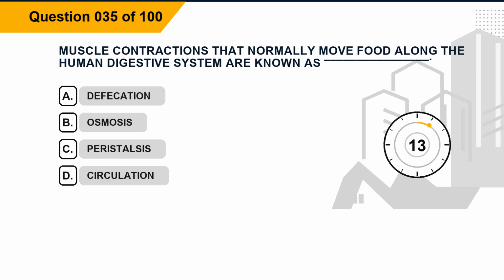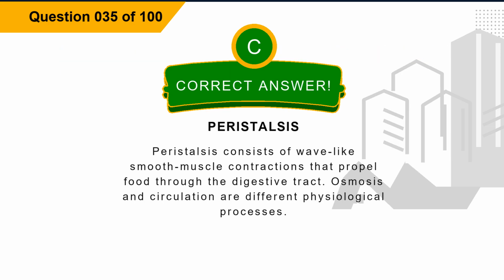Question 35. Muscle contractions that normally move food along the human digestive system are known as blank. Option A, defecation. Option B, osmosis. Option C, peristalsis. Option D, circulation. The correct answer is option C, peristalsis. Explanation. Peristalsis consists of wave-like smooth muscle contractions that propel food through the digestive tract. Osmosis and circulation are different physiological processes.